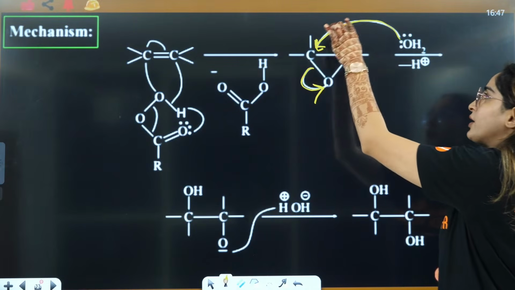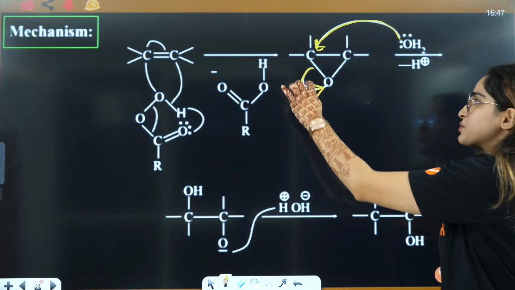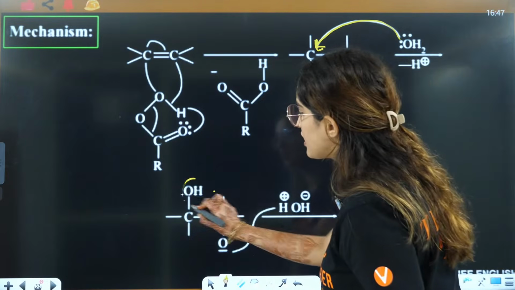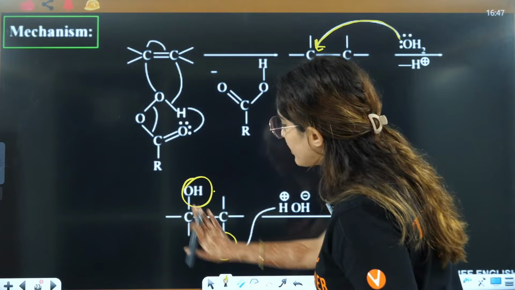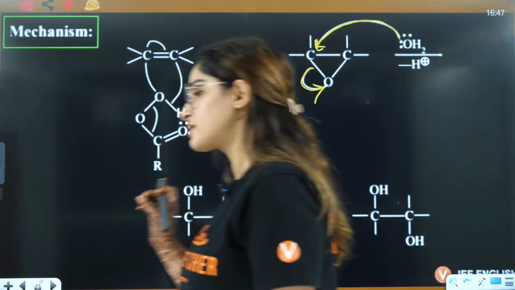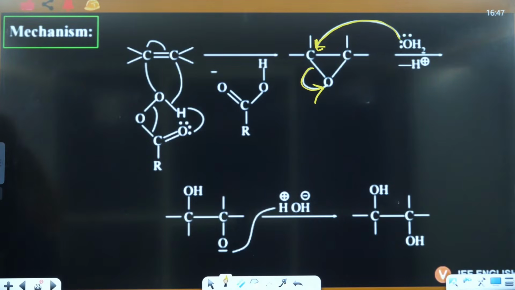Then water will attack on the carbon. This bond will shift here. You will have O negative. They are anti to each other if you see. This OH and this O negative are anti to each other. And that's how anti-dihydroxylation is going to form.